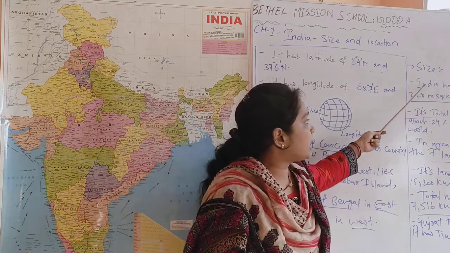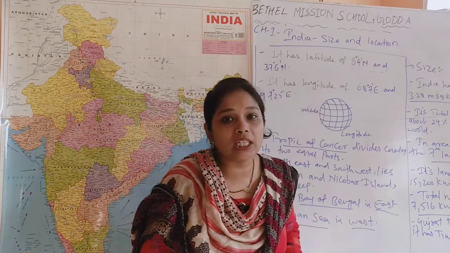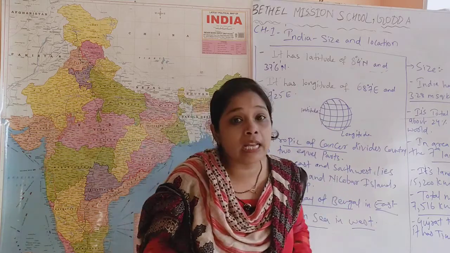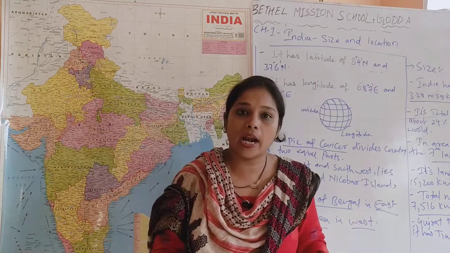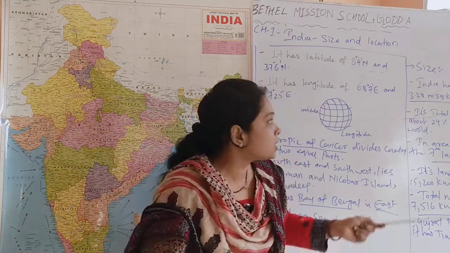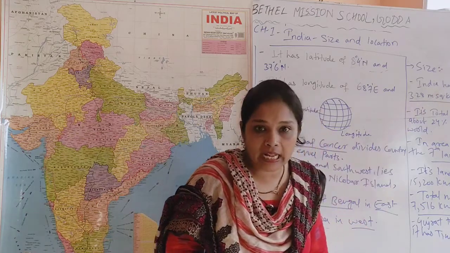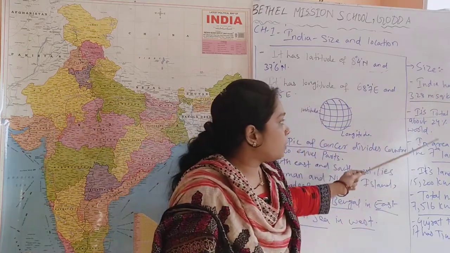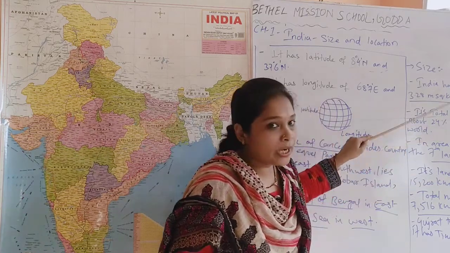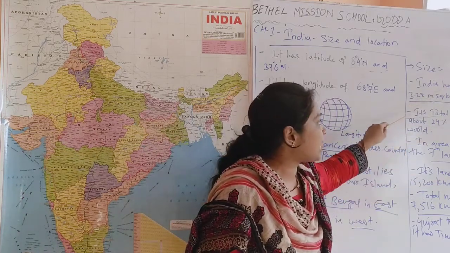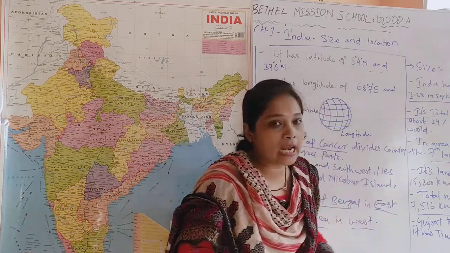So over here you can say that India has an area of 3.28 million square kilometer. When we talk about the whole world, India consists of 3.28 million square kilometer of land area, which is 24% of the world's land area.